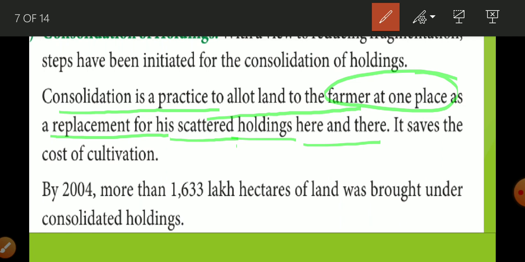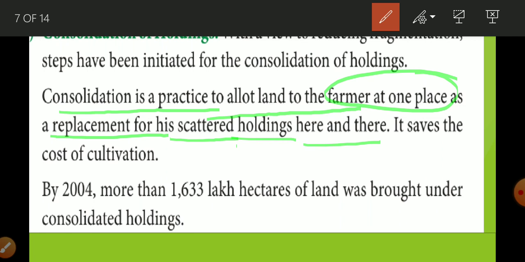In that example, one land is held in Chauri Chaura, one land is held in Kauriram. So both are in different directions. Obviously if you are doing the production of wheat on both lands, there will be too much expenditure. Why? Because you have to spend on transportation also. So when you get 2 acre land at one place, whatever expenditure you were doing on transportation is not going to be there, okay. So in this way your farming work becomes more beneficial. Okay, so this is consolidation. The farmer gets land at one place for his scattered land holdings.